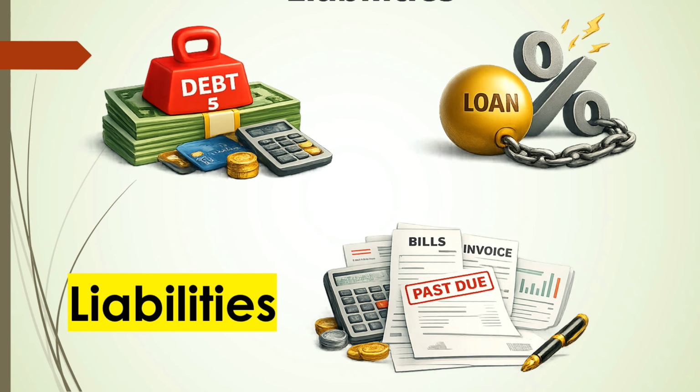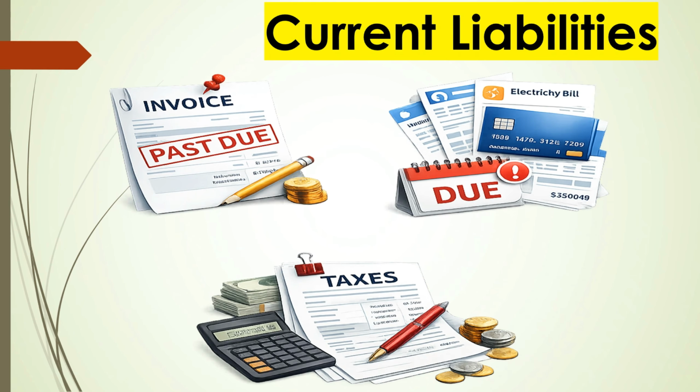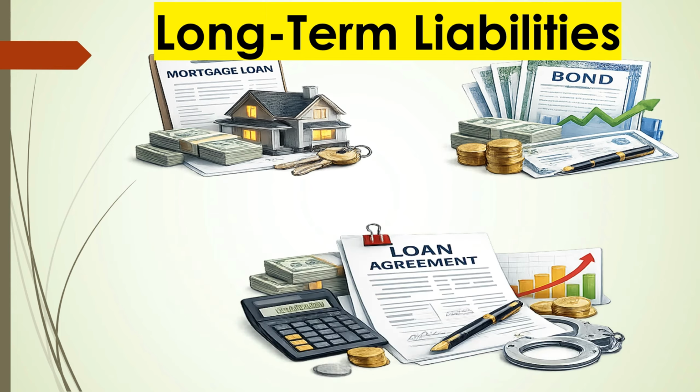Liabilities. What a company owes: loans and bills. The business owes a $3,000 bank loan and a $500 supplier bill. All are liabilities. The company has to pay these. Current liabilities, debts that must be paid within 1 year. A company must pay a $2,000 supplier bill within 30 days.